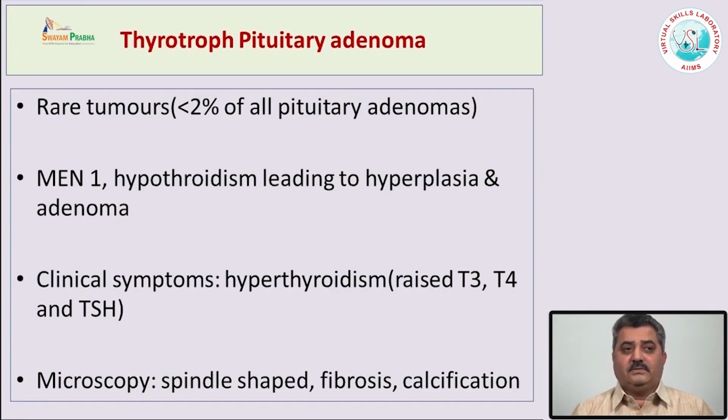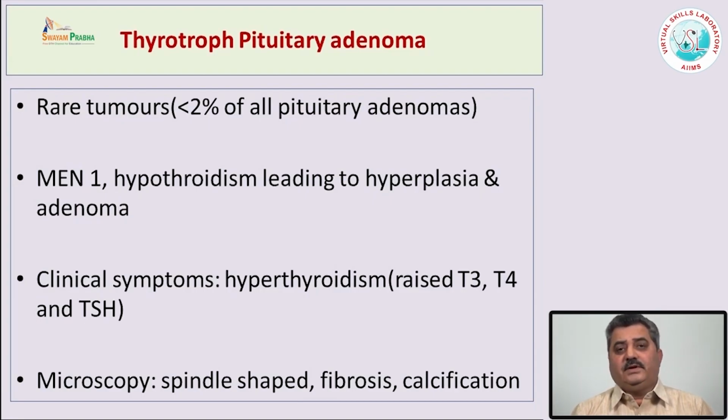This hyperthyroidism differs from the hyperthyroidism which is because of the thyroid gland, because here, besides T3 and T4, the TSH levels are also very high, whereas in any cause of hyperthyroidism which is because of dysfunction of the thyroid gland, the TSH levels are very low, whereas in the hyperthyroidism which is of pituitary origin, the TSH levels are also high.